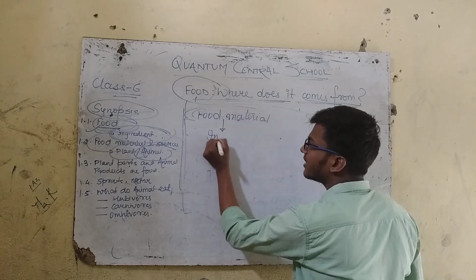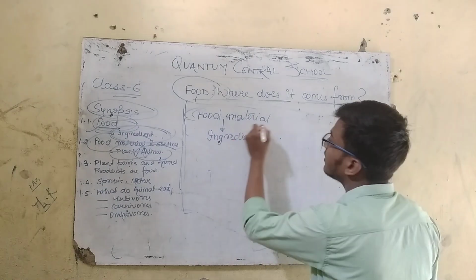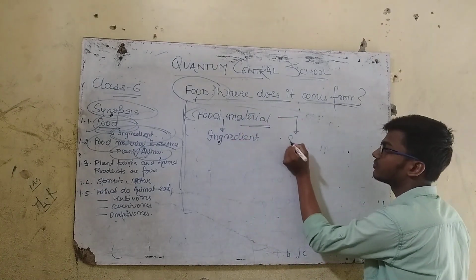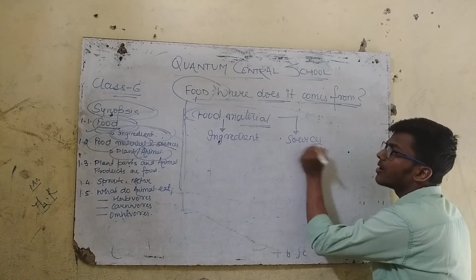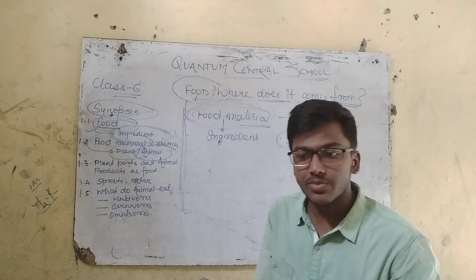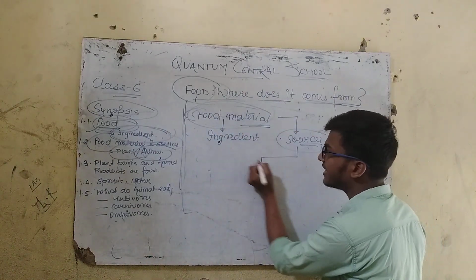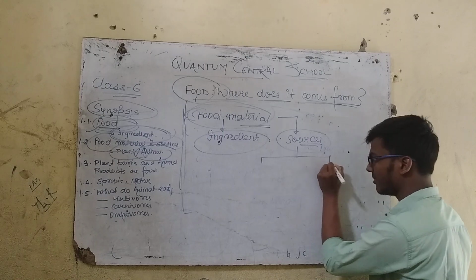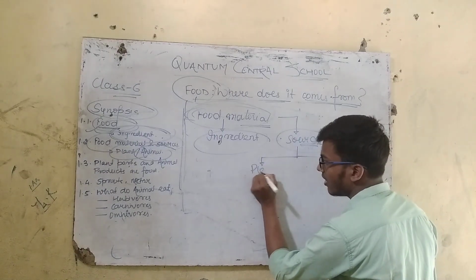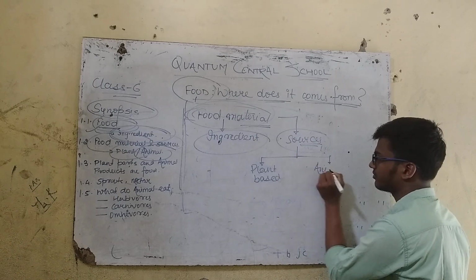So here what is food material and their sources. Sources means ये जो food material है इसका source कहाँ से? Source means ये आता कहाँ से? So on the basis of the sources, the ingredients are classified as plant based and animal based.